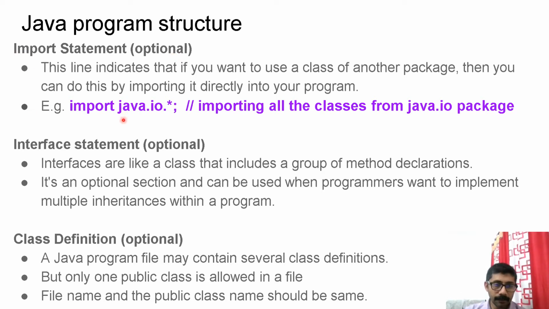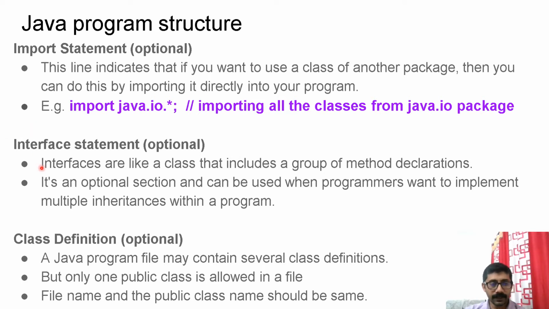See here, import java.io.star. Star means from the IO package you are including all the classes. Or if you want to include a specific class, you will mention that class name. If you give the dot star, it will include all the classes present in that particular package.